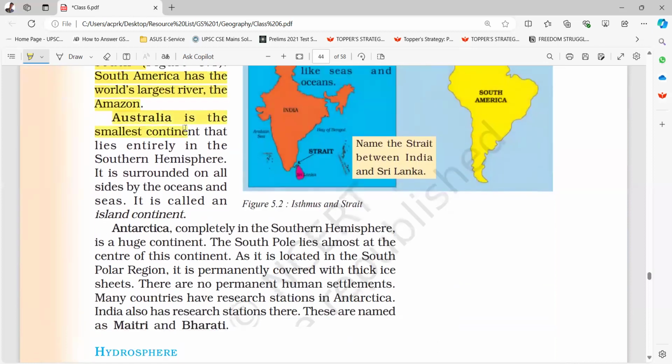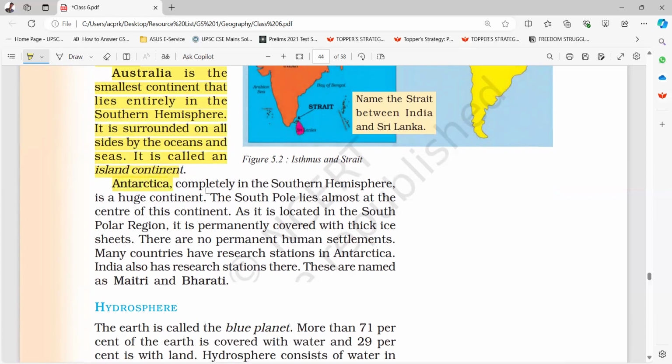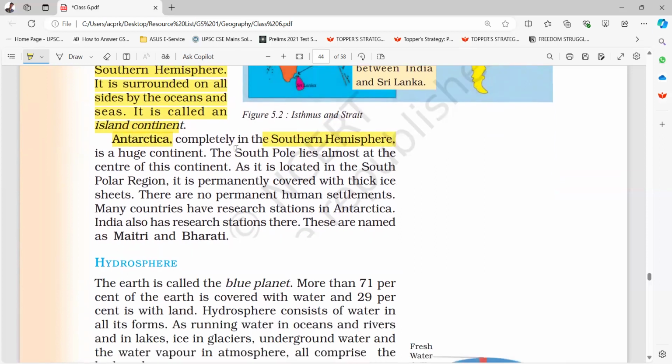And Australia is the smallest continent that lies entirely in the southern hemisphere. It is surrounded on all sides by the oceans and seas. It is called an island continent. Antarctica, completely in the southern hemisphere, is a huge continent. The South Pole lies almost at the center of this continent.